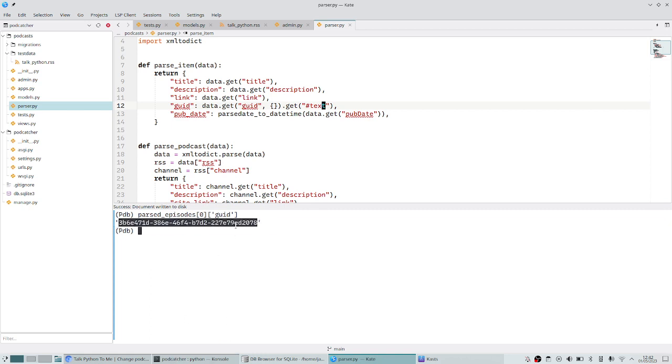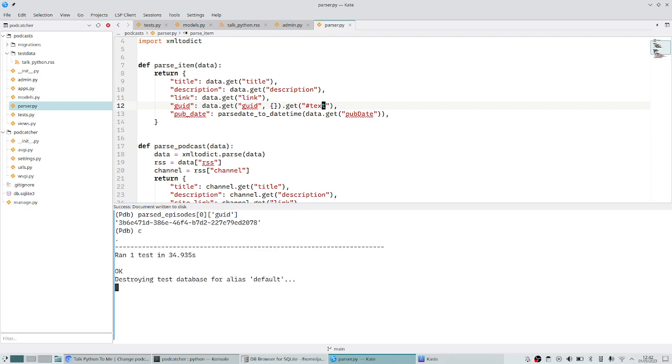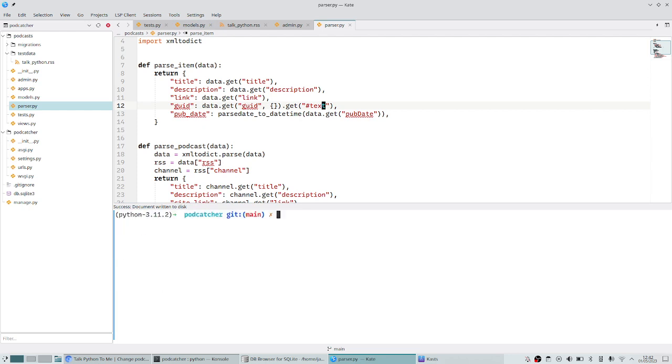You might be asking why I didn't save this as a UUID field. It's because some feeds sometimes can just be the unique link. And if I did try to save a unique link as a UUID, it would fail within Django or a database integrity layer. So that seems to be working fine.